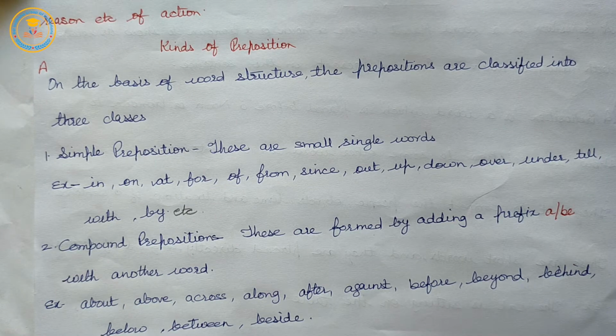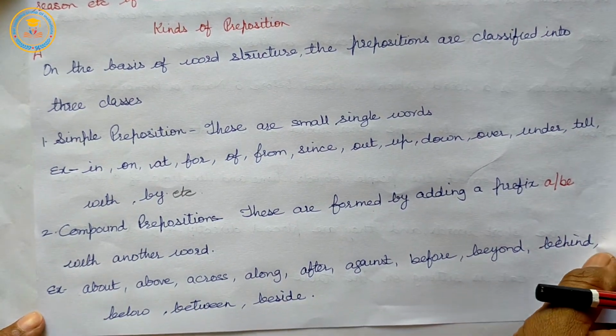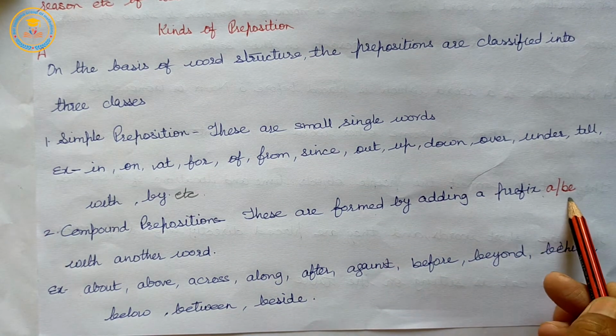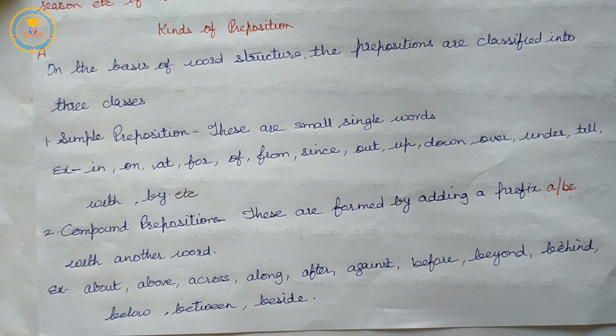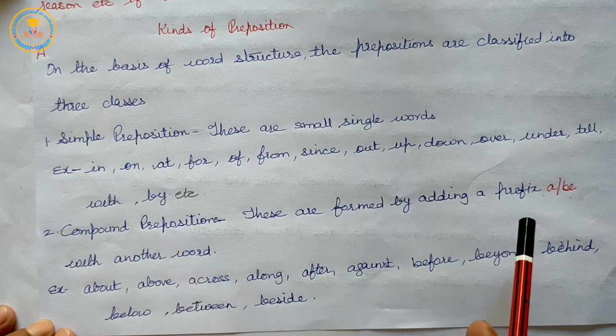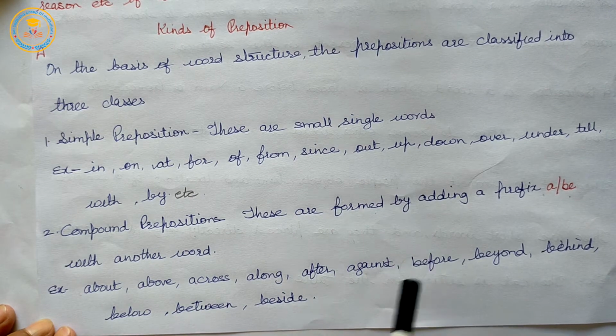Second is compound preposition. Compound prepositions are formed by adding a prefix a or be with another word.